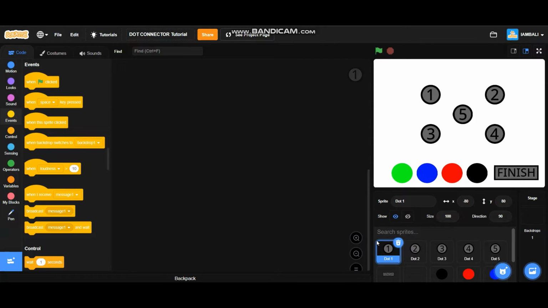Before we start the project, these are the sprites. There are the dots, the finish button, the connector, and the color sprites. The color sprites will allow us to choose the color of the pen. The connector will connect all dots together. The finish sprite will finish the project, and the dots will allow us to make a certain object on the screen. I guess that's all the sprites.